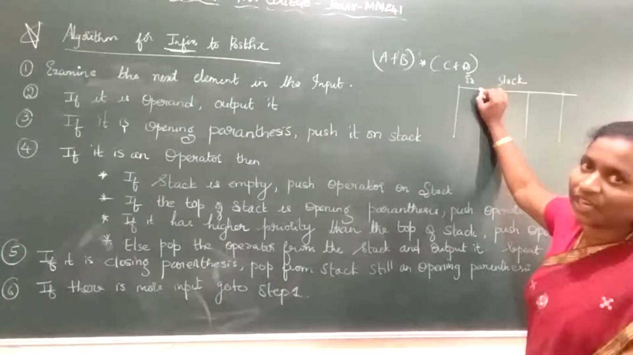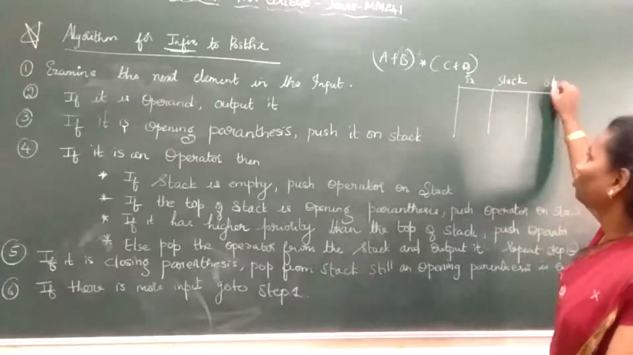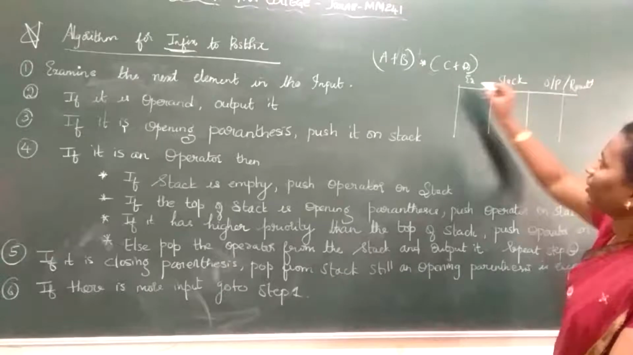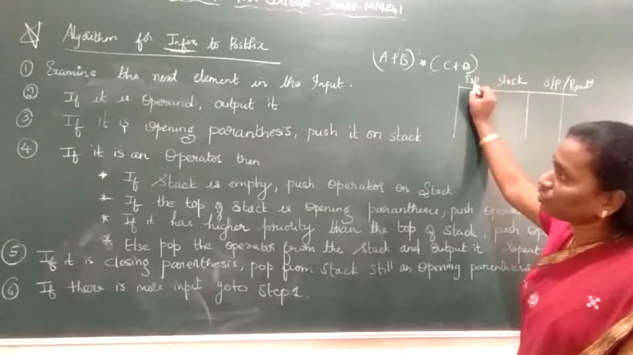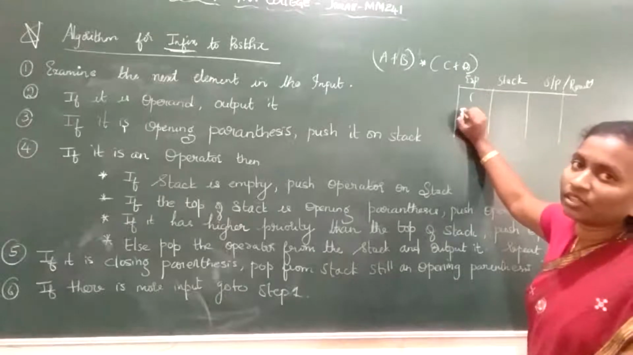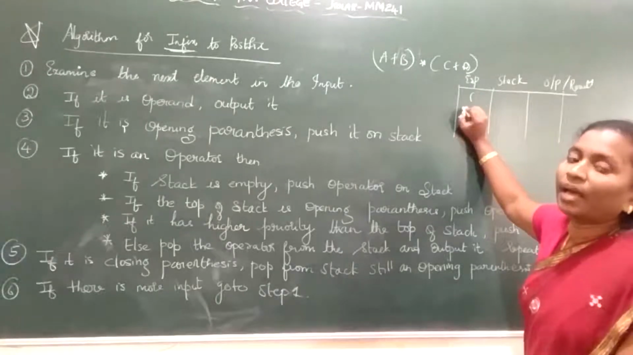One is for expression, next is for stack, next is for output. Okay, or we can also write it as result. Now your expression. This is your expression. First you need to take the expression. For example, if I am taking it like this, what have I taken? I have taken an opening bracket.